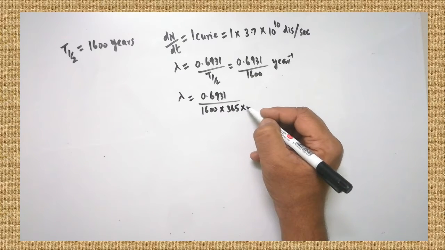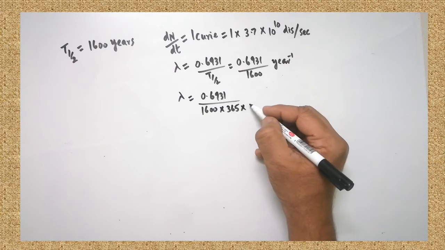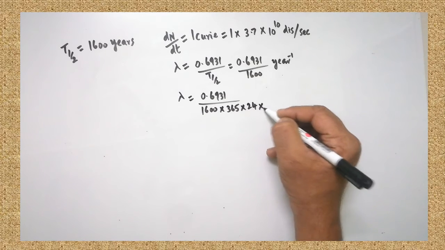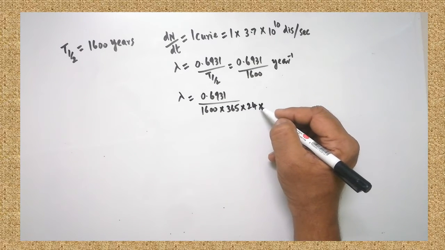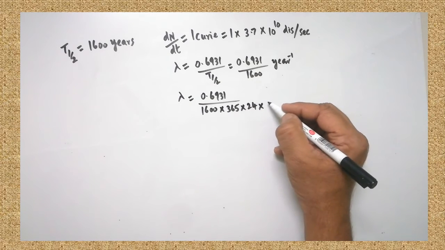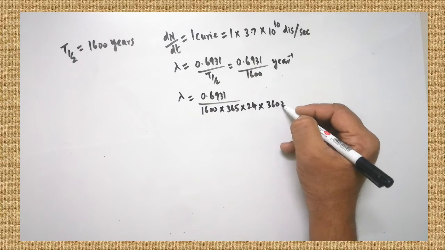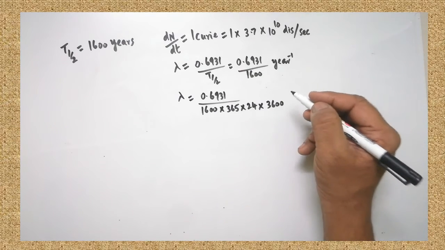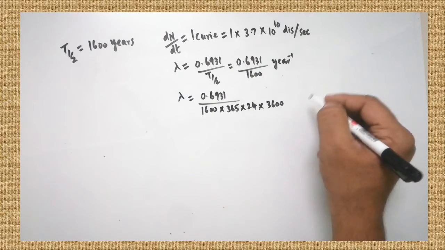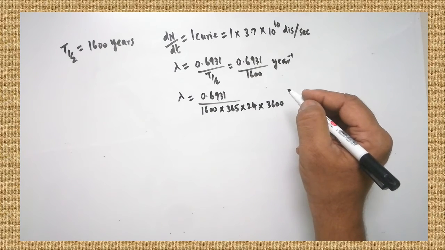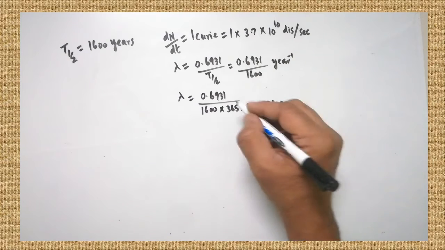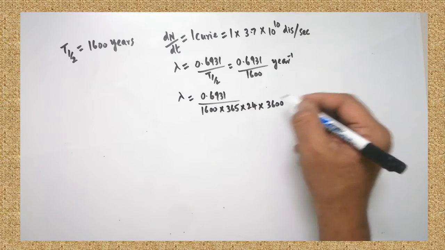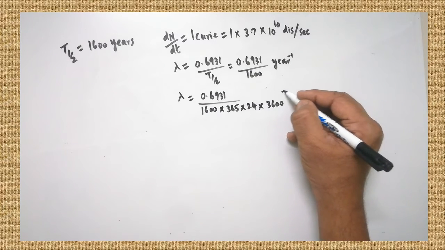In 1 day, how many hours are there? 24 hours. In 1 hour, how many seconds are there? 3600 seconds. All values must be substituted. Only then can you get the final answer. Are you clear? So this is the substituted value. Understood?